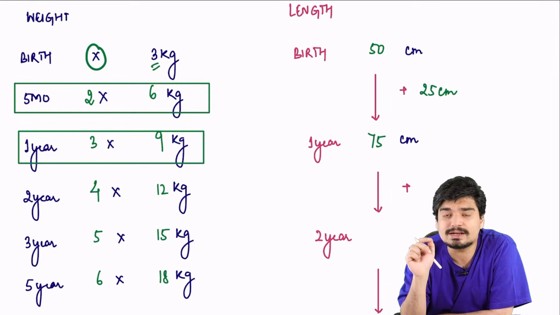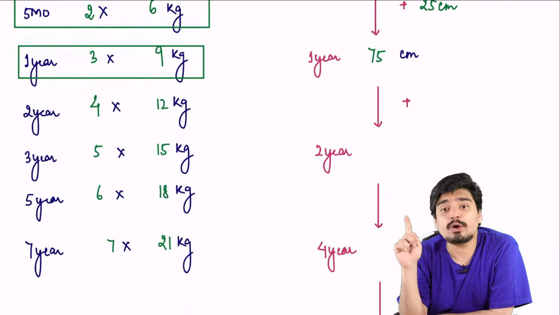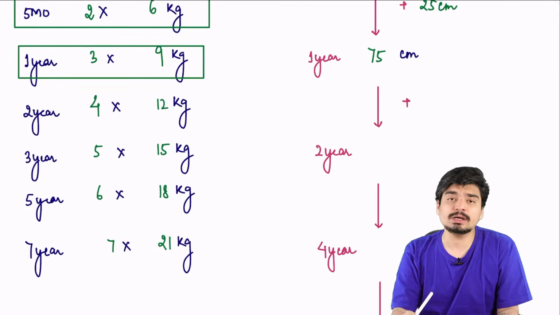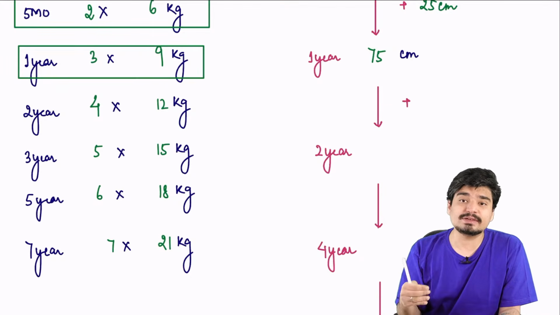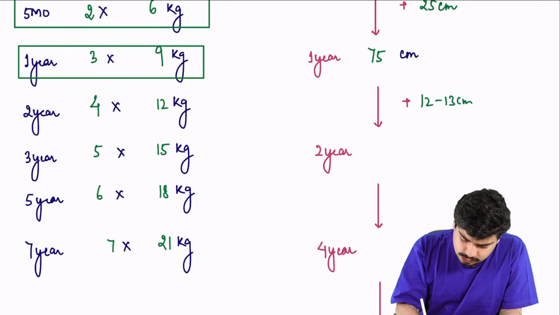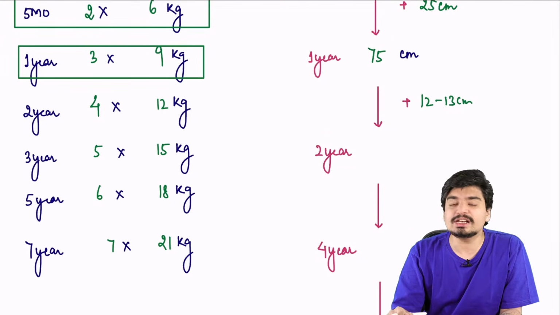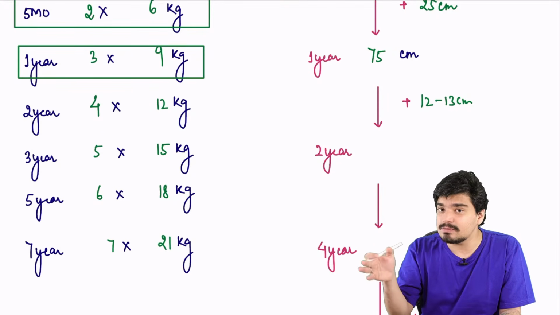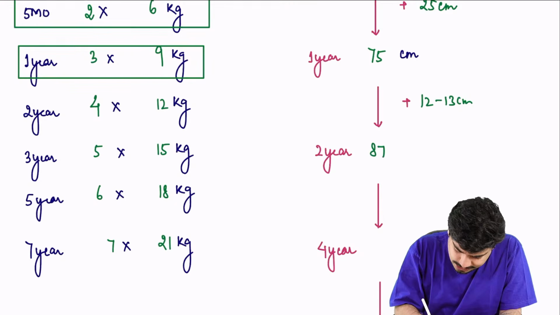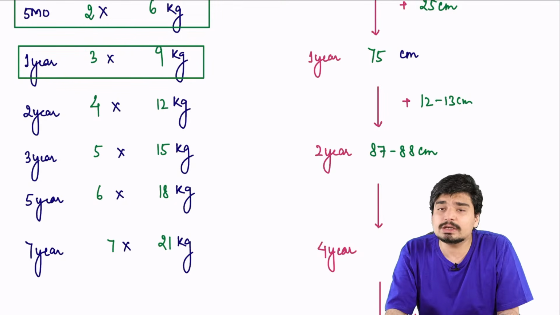Now, in the next year, from 1 to 2 years, the baby is going to gain half of what it gained in the first year. In the first year, the baby gained 25 centimeter. In the second year, the baby will gain half of 25, that is 12.5 centimeter. We don't write 12.5, we write 12 to 13 centimeter. So by 2 years of age, the length of the baby is 75 plus 12 or 13, that is around 87 to 88 centimeter.